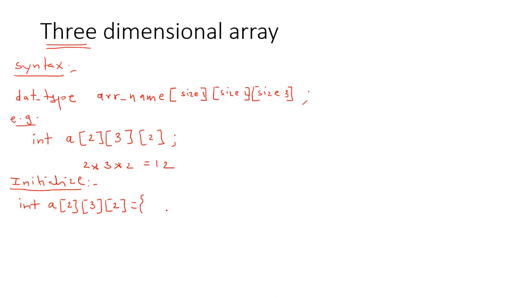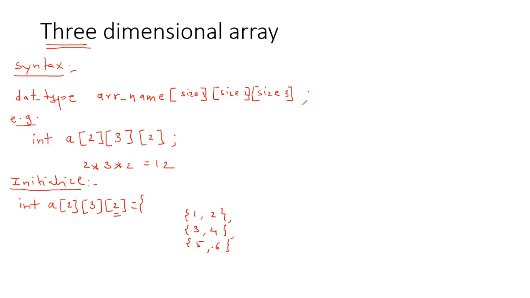So let's see this carefully. I start with the last index, that is 2. So what I will do here, 1 comma 2, that means I create two elements. So two elements I created here. Two elements, there need to be three groups. So three groups containing two elements. This is the first group, then 3 comma 4, this is the second group, and 5 comma 6, this is the third group.